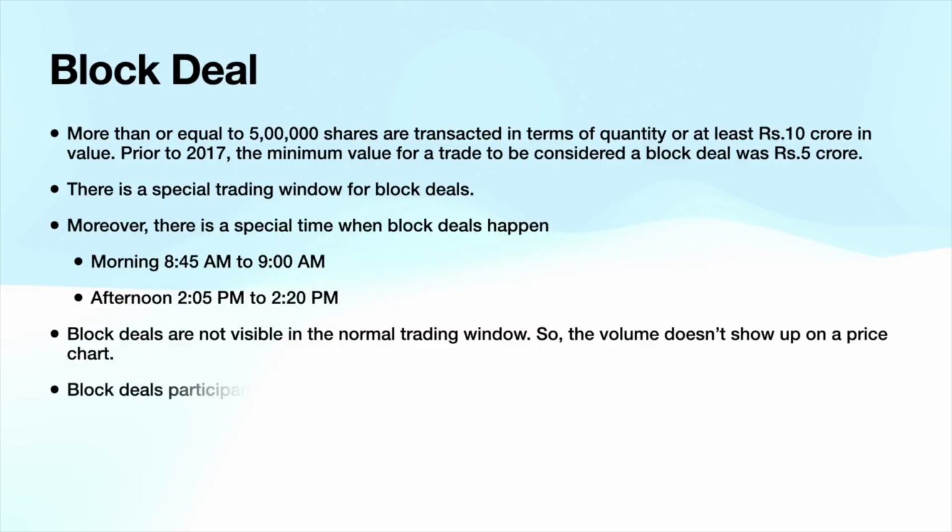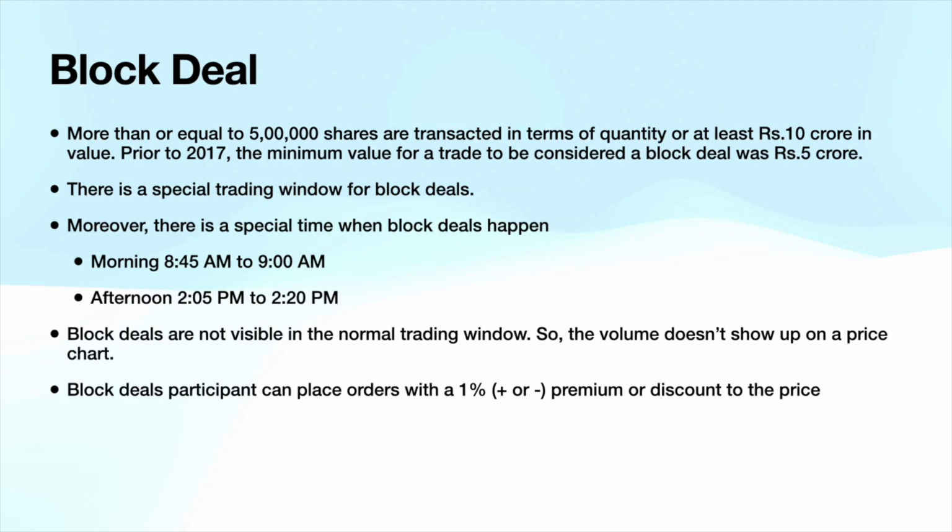Anyone who wants to participate in a block deal has to place an order plus or minus 1% of the previous day's close price if it's the morning session. In the afternoon session, there is a price discovery between 1:45 and 2. Whatever the average price trading in that time frame is, that is set as the price discovery, and orders can be placed only within plus or minus 1%.